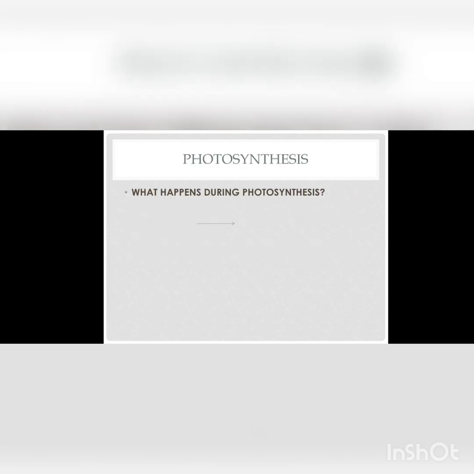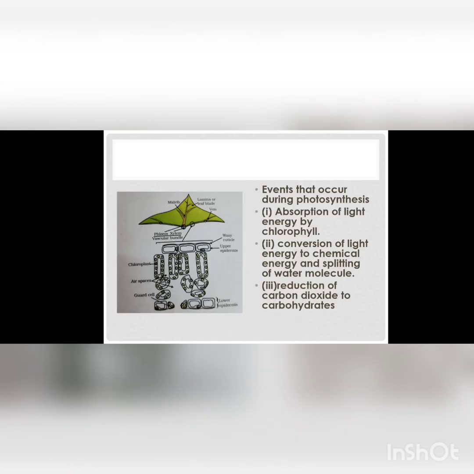What happens during photosynthesis? Well, you are all acquainted with the reaction of photosynthesis in which carbon dioxide is going to combine with water in the presence of sunlight and chlorophyll to produce the carbohydrate which we know as glucose, and oxygen is obtained as a byproduct as well as water. Now we can see over here the carbon dioxide will be taken up by the green plants, and that is going to carry out the process of photosynthesis.